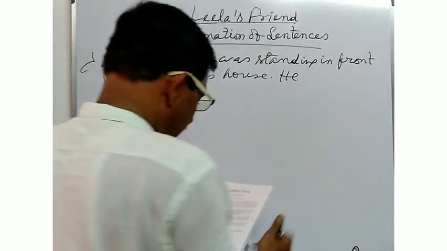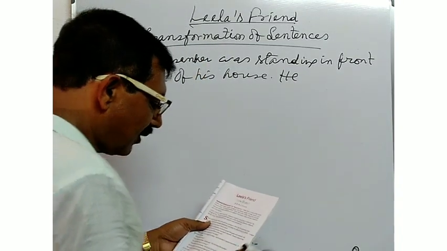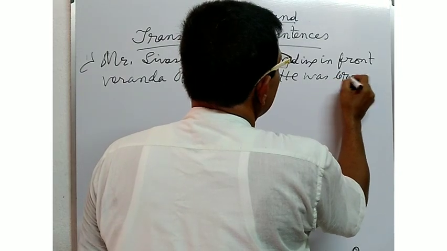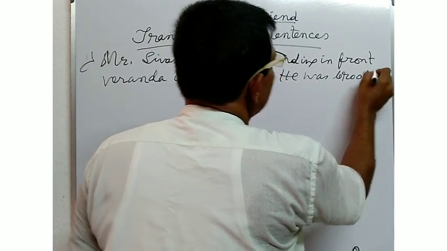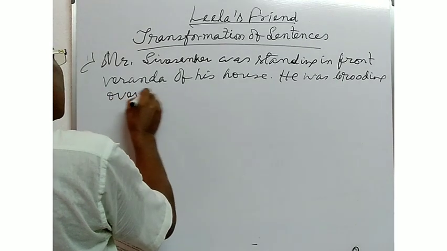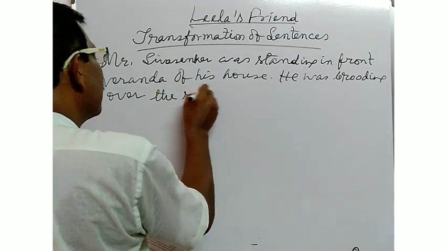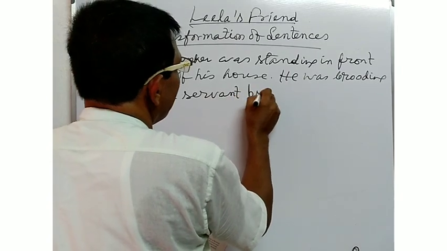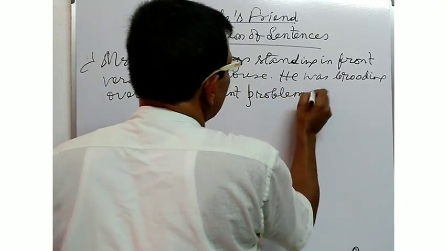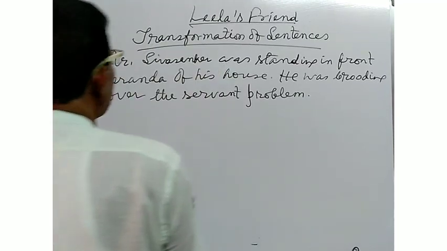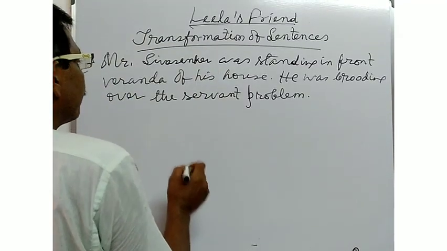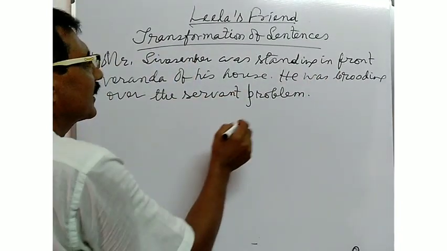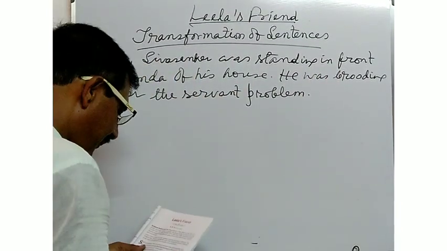He was brooding over the servant problem. Here, Mr. Shivshankar was standing in the front veranda of his house. He was brooding over the servant problem.